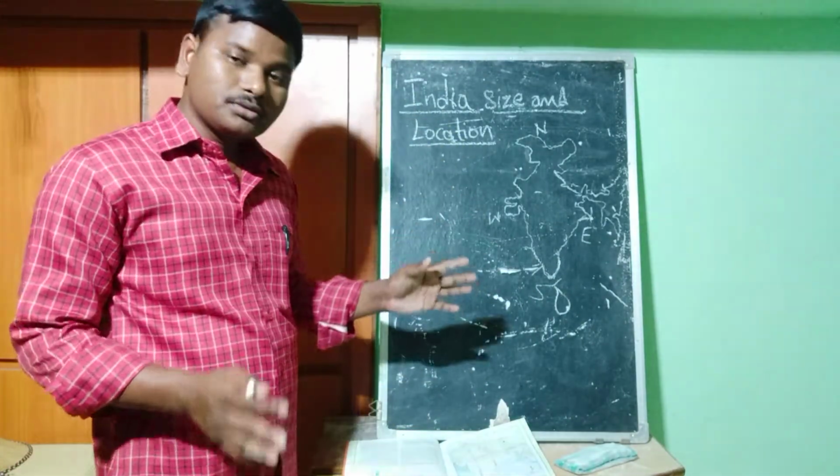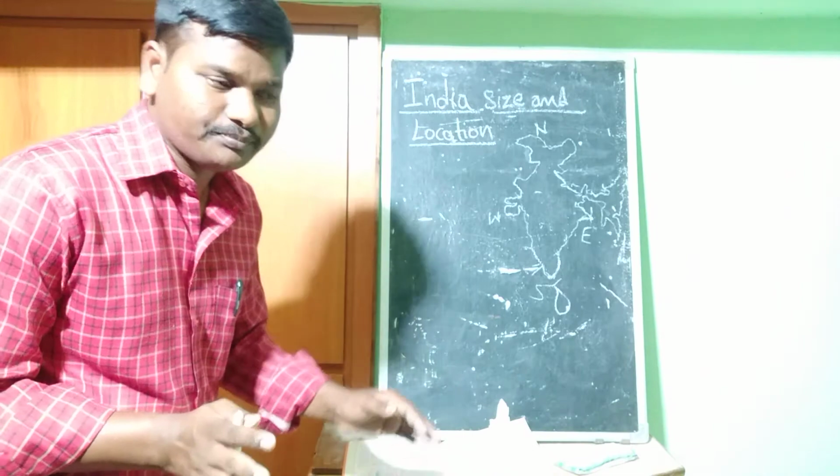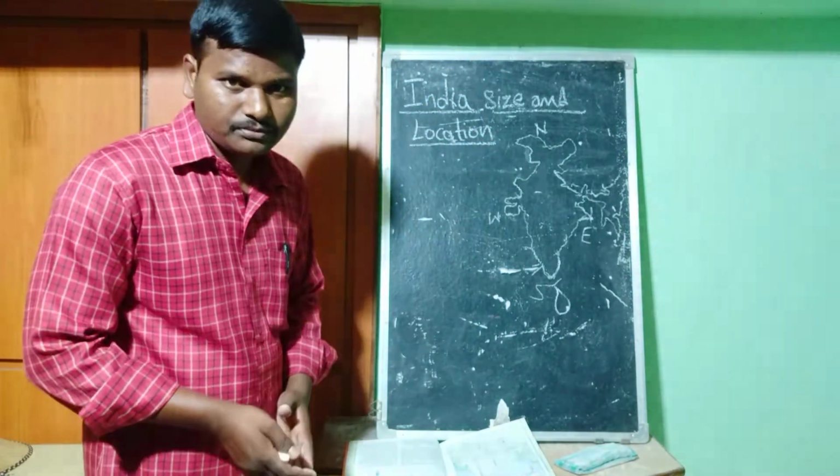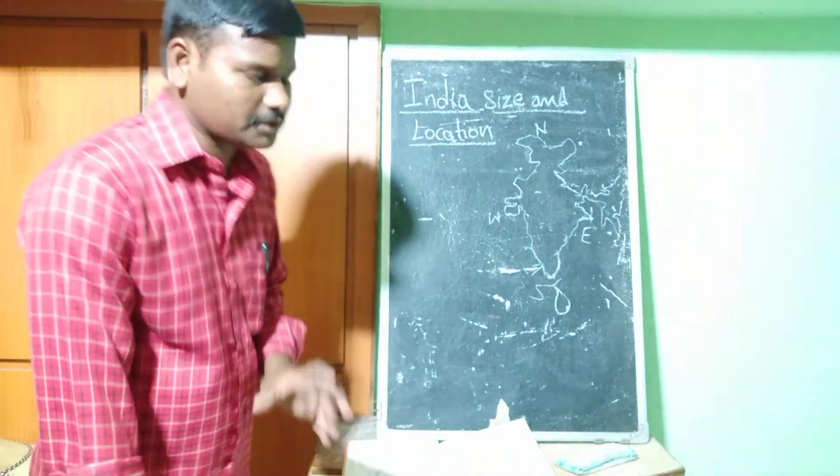And if we see the total Asian continent, India is towards the south part of Asia, the south part of the Asian continent.